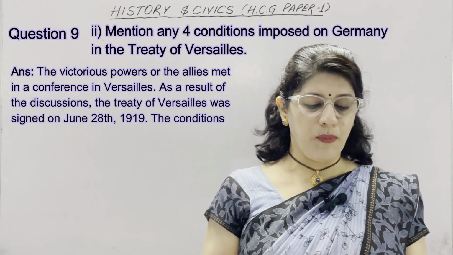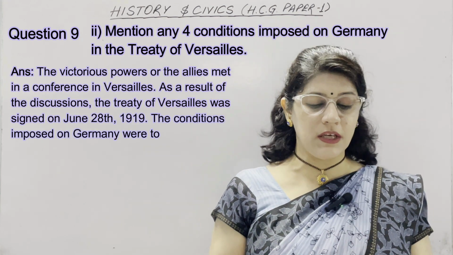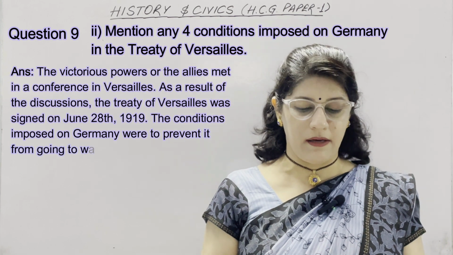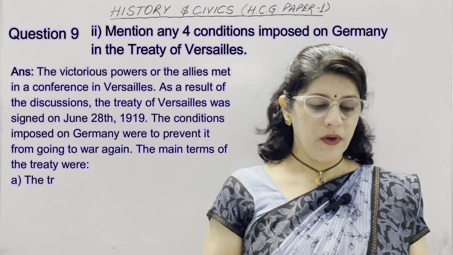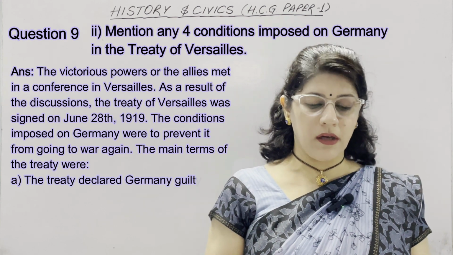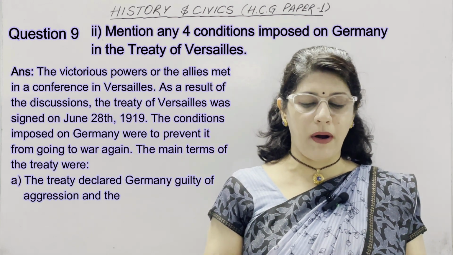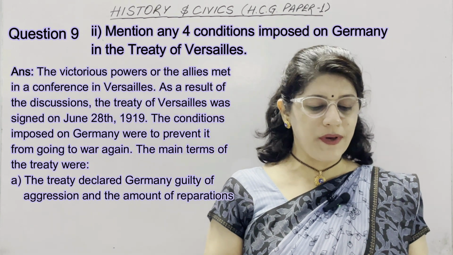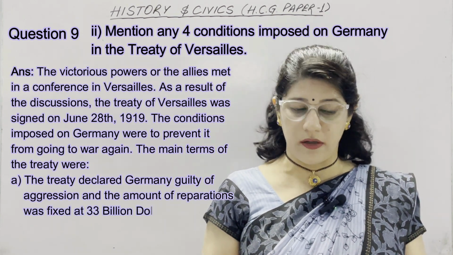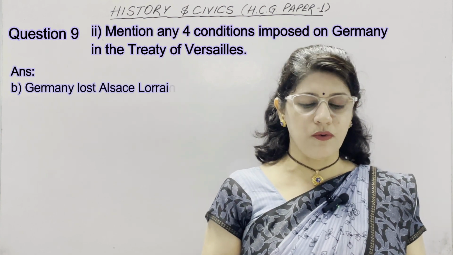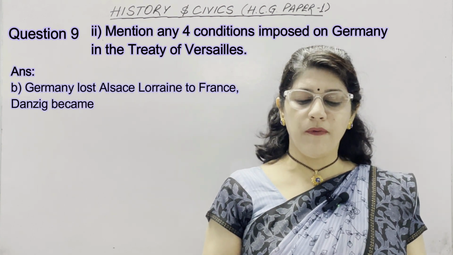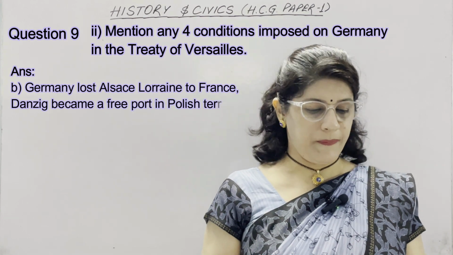The conditions imposed on Germany were to prevent it from going to war again. The main terms of the treaty were: first, the treaty declared Germany guilty of aggression and the amount of reparations was fixed at $33 billion. Second, Germany lost Alsace-Lorraine to France. Danzig became a free port in Polish territory.